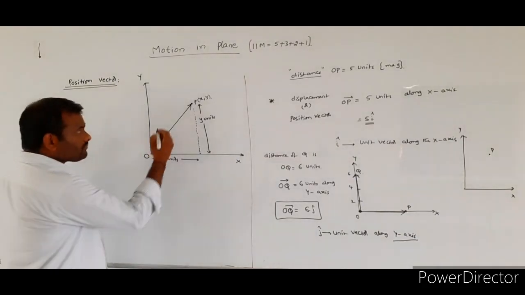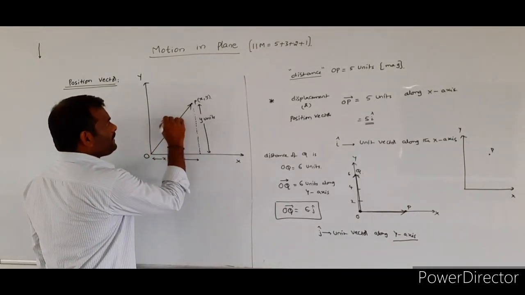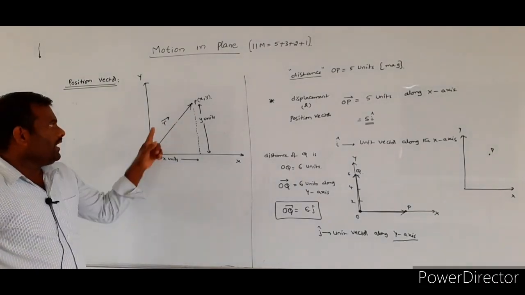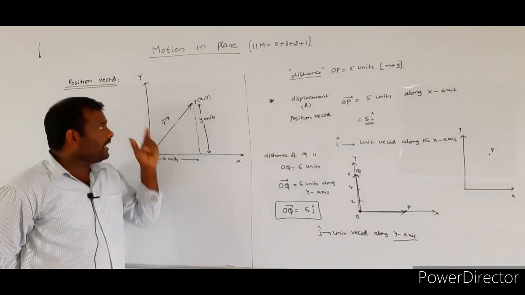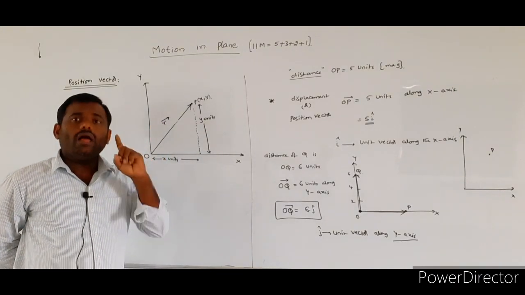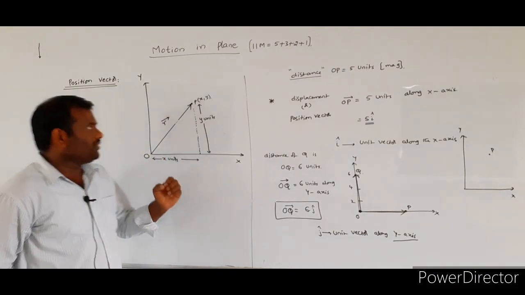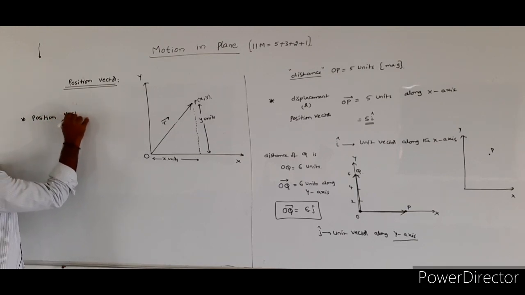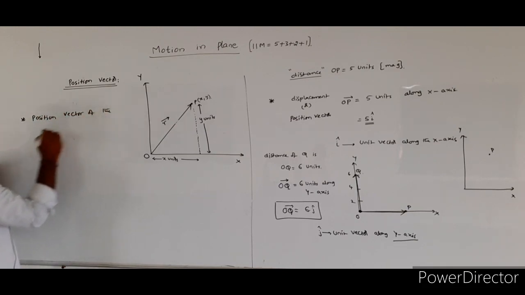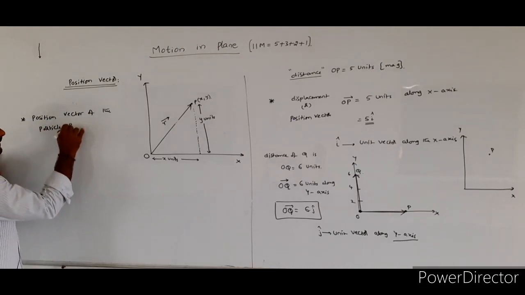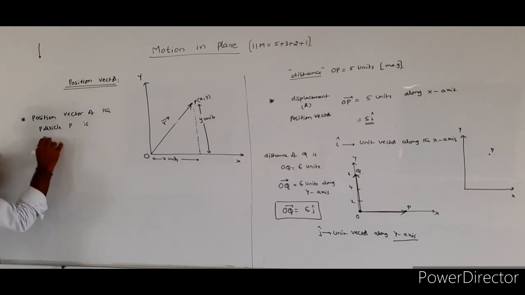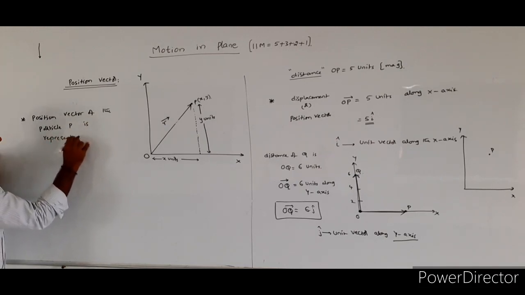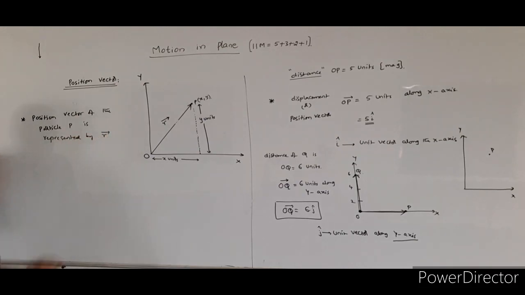In general, the position vector is represented by the symbol r bar. R bar indicates the position vector. So the position vector of the particle P is represented by r bar.